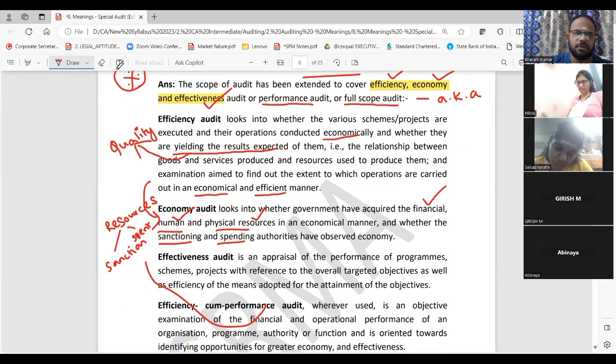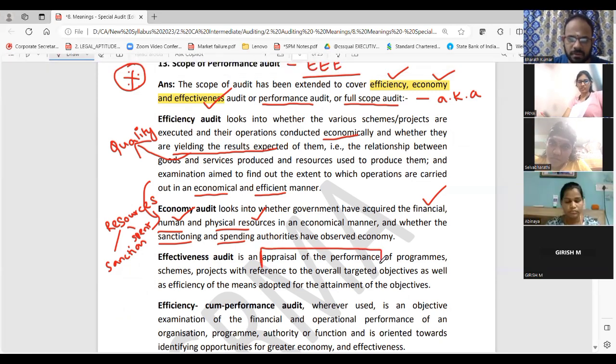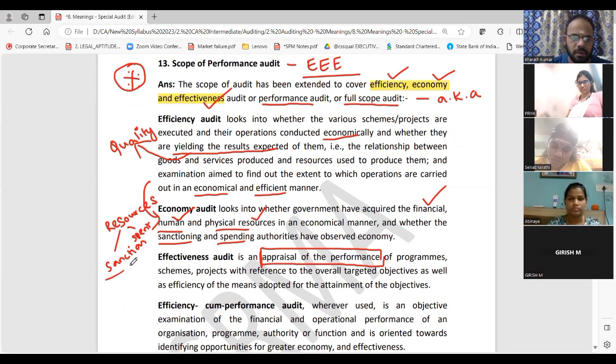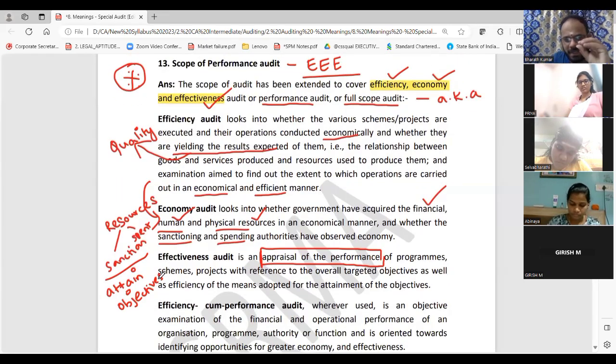Sorry. Effectiveness is going to be what? I already told you, effectiveness is based on quantity. In simple words, they are saying quantity only, but overall appraisal of performance. That means how fully it is completed, all the quantity related, and how it is matching your objectives. How you can attain objectives effectively. These are only keywords. That's not a very rocket science kind of question. Write the keywords, it should be done.